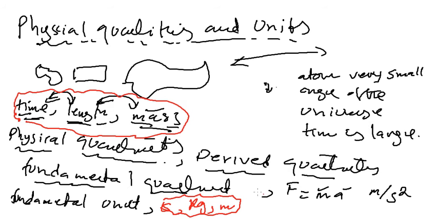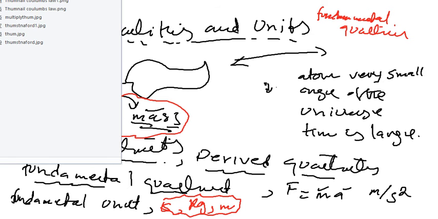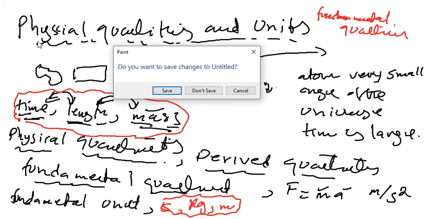Then we can define the fundamental quantities. So here we define first the second. What is a second?